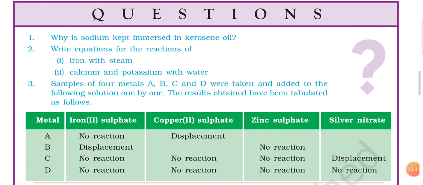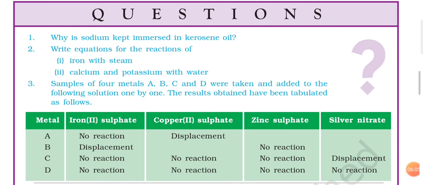First of all, you have 4 metal samples A, B, C, and D, and you also have 4 metal salt solutions: iron(II) sulfate FeSO4, copper(II) sulfate CuSO4, zinc sulfate ZnSO4, and silver nitrate AgNO3. So these are the 4 metal salt solutions given, and 4 different metal samples A, B, C, and D. First you should understand how to read this table.